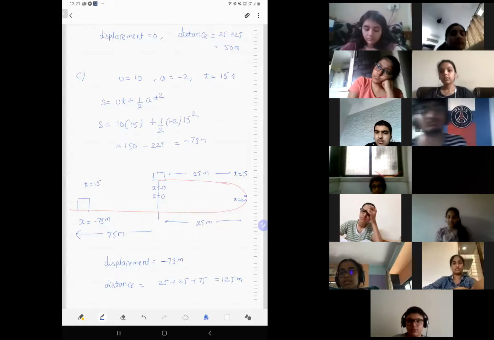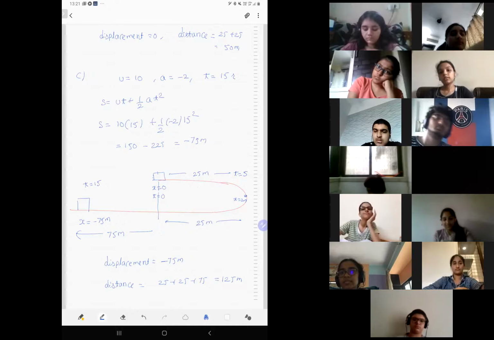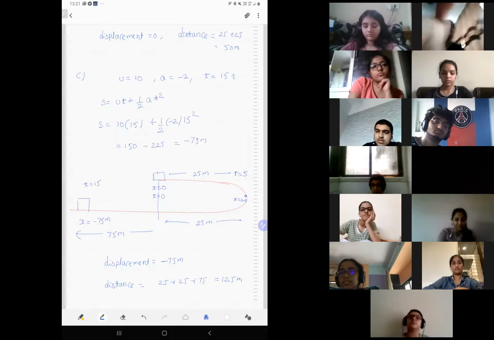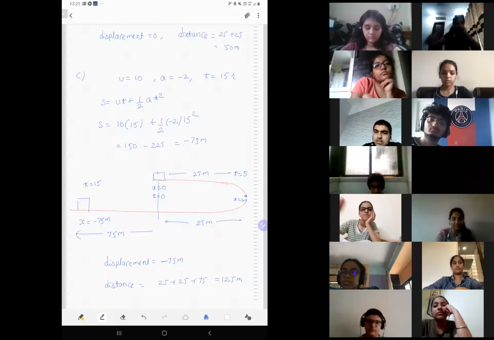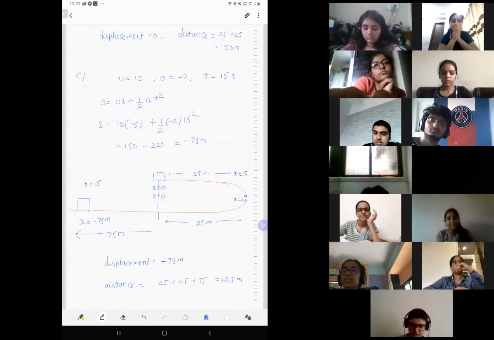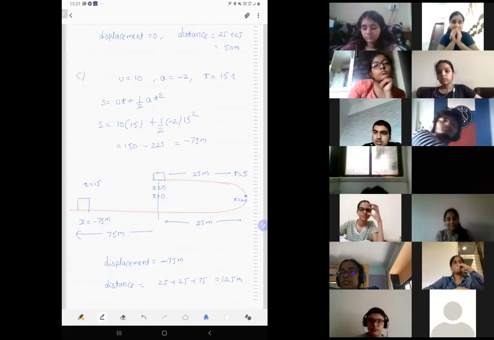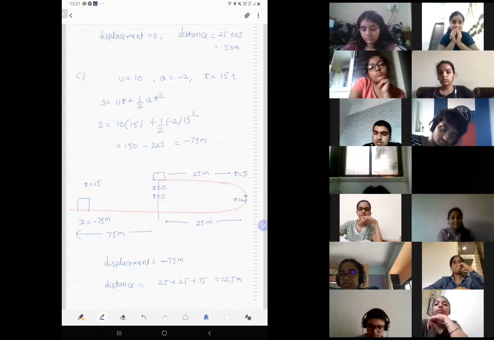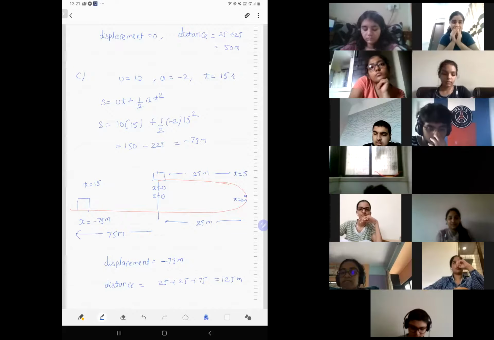You're starting from 10, right? From 10 to 0, it took 5 seconds. Again, you came back from 0 to 10 only, but the direction got reversed. You're getting it? Since the speed change 10 to 0 and 0 to 10 is the same, the time became the same. But if it was 0 to 10 and 10 to 20, the time would have been different maybe. The distances would have been different.